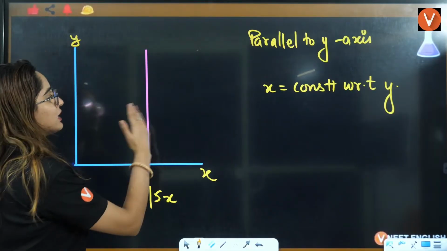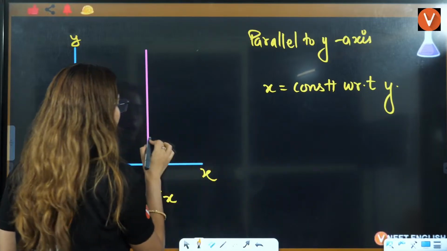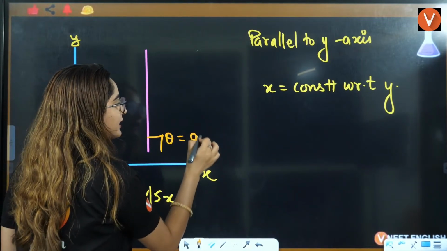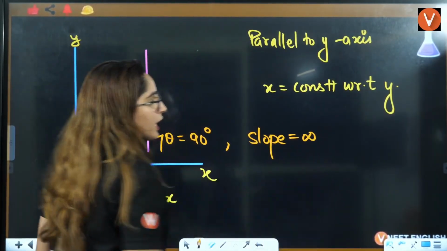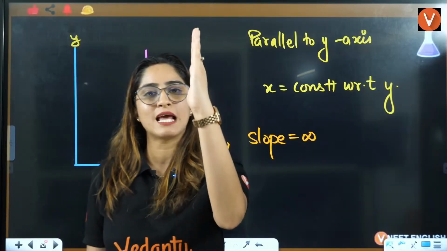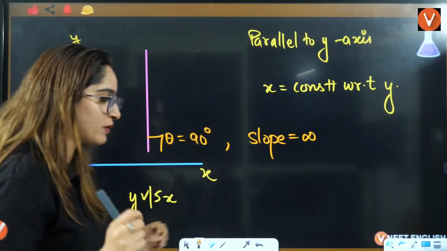When it is parallel to the y-axis, that means theta with the x-axis is going to be 90 degrees. Then the slope will be infinity. If some mountain is like this, you can't climb over there. So it is infinity slope, right?